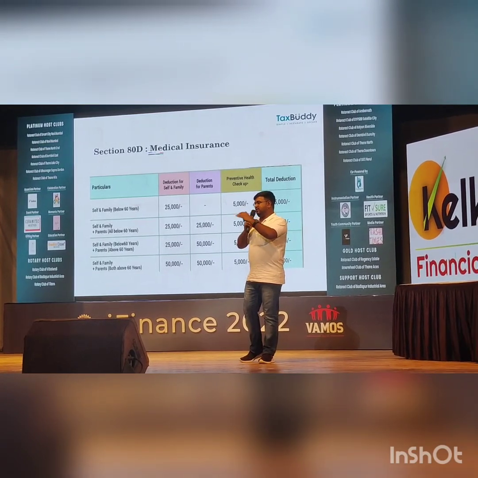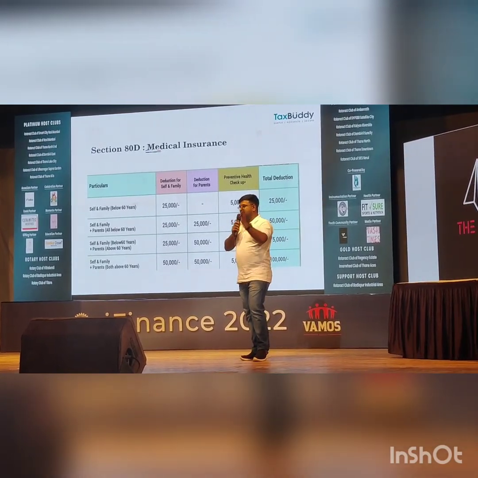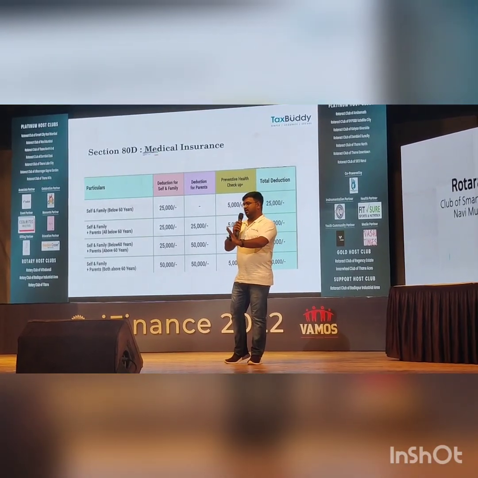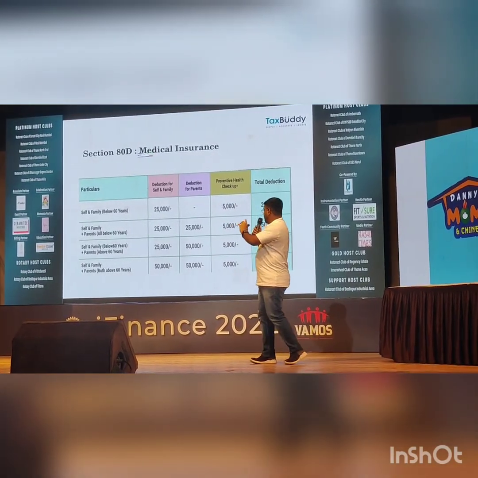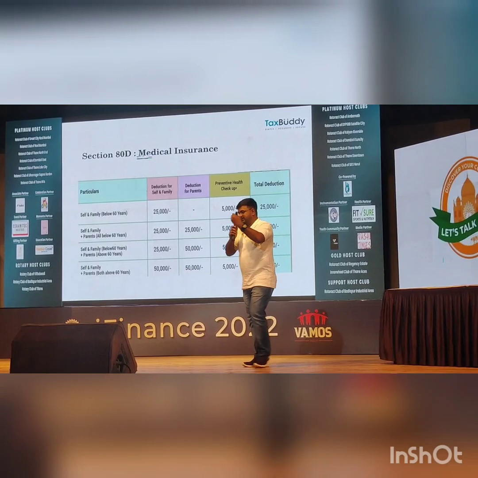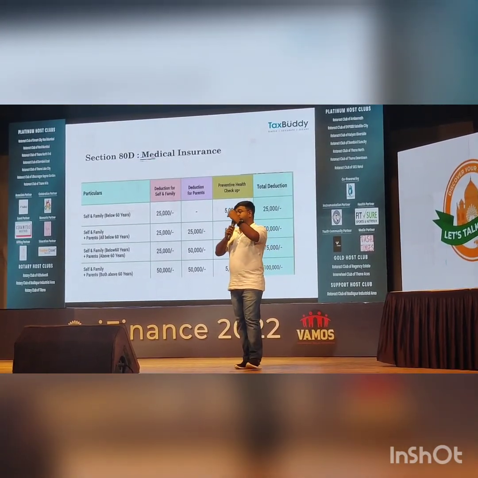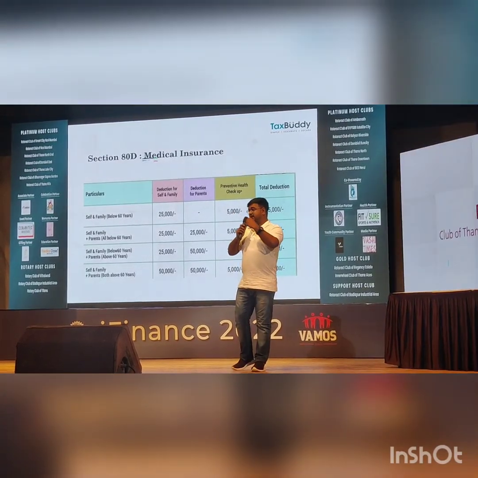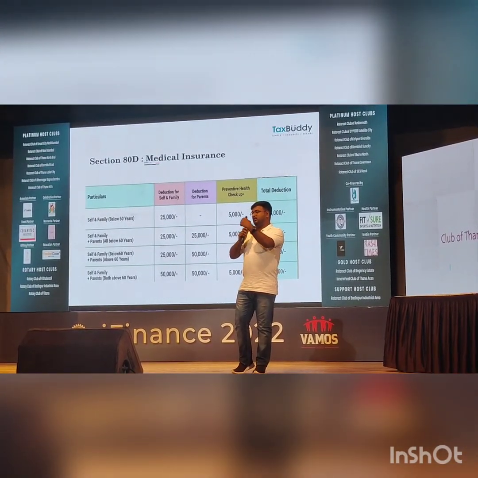Because we have talked about passive income, we have talked about investment, but everything comes later if you do the basics right. So you have to insure this. For example, if you take an insurance policy at the age of 40, the premium will be almost 5 times what it would be if you take the policy at the age of 20, 22 or 23.